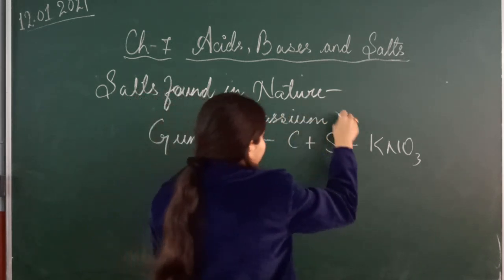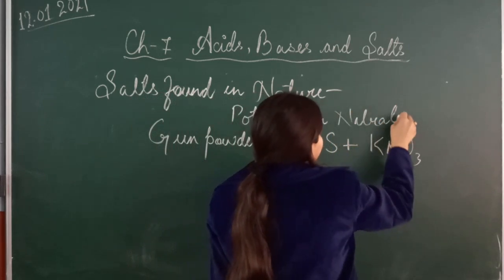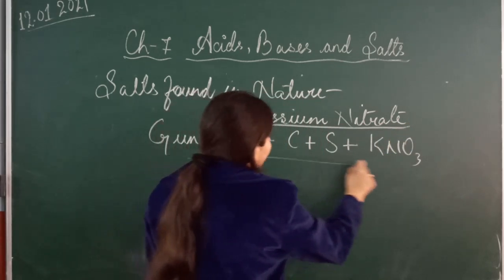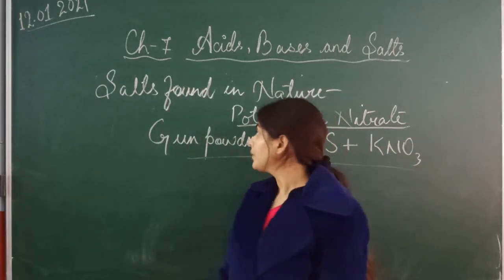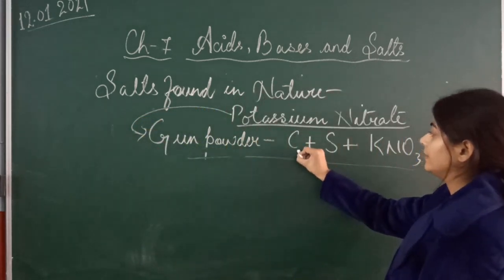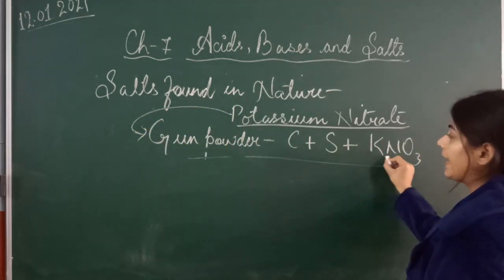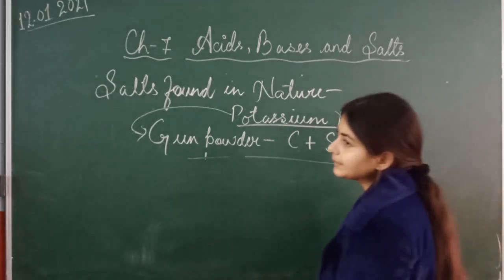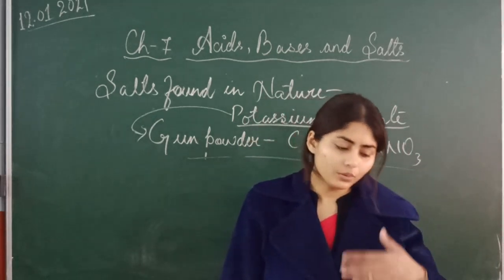Potassium nitrate. So potassium nitrate we use in making gunpowder, and the formula of gunpowder is C plus S plus KNO3, carbon plus sulfur plus potassium nitrate. Got it? So like this you have to study.